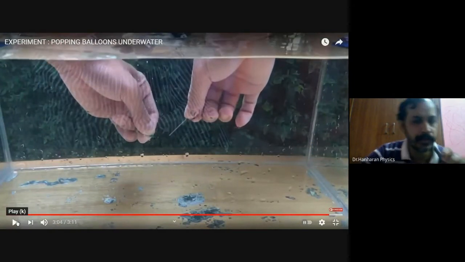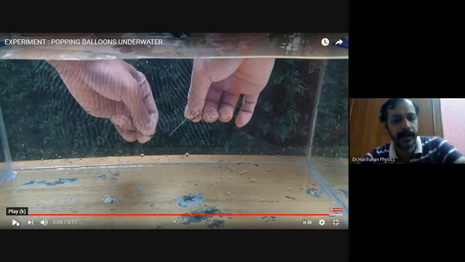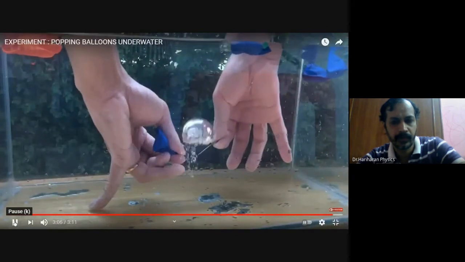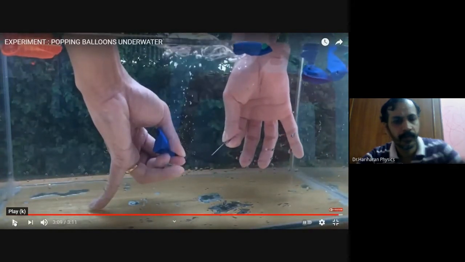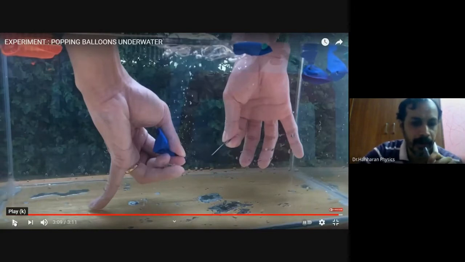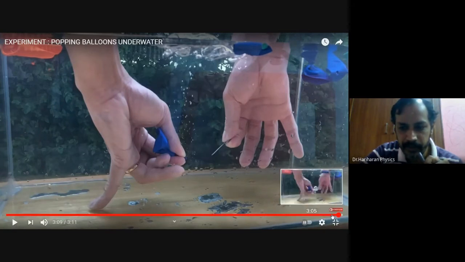Okay, can you see there? If that small balloon piece filled with air is ruptured, then the column of air rushes upwards, right? Once again, let us look at those 10 seconds.